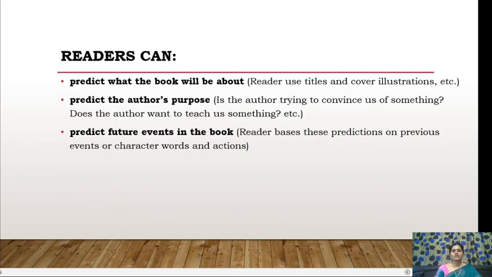Predict future events in the book. So the reader bases these predictions on previous events or chapter words and actions. So based on these things, he tries to predict what is going to happen in the next chapters.